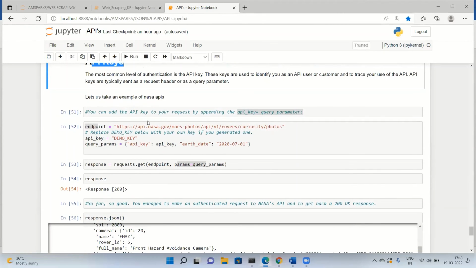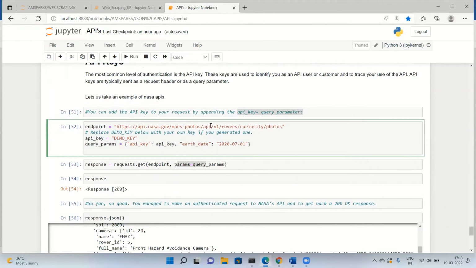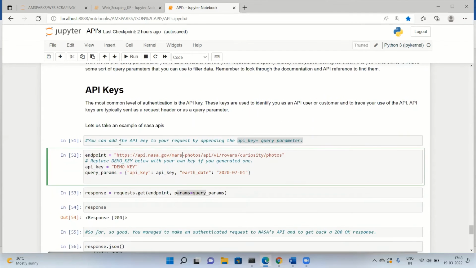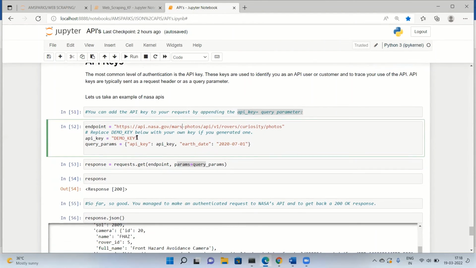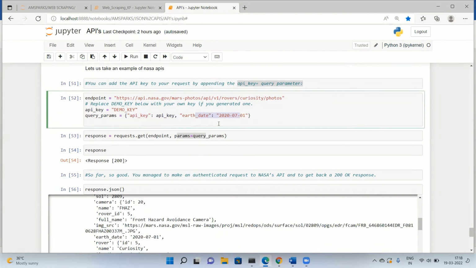So this is another API here, for NASA. It's a type of encryption or authentication, you can say. Here I'm using the API of NASA. This is my endpoint and this is my API key, demo key. So what I'm passing in my query params is the API key and the details I want.